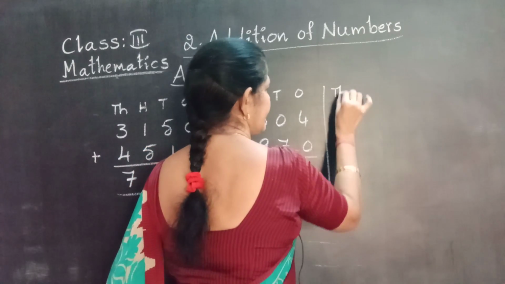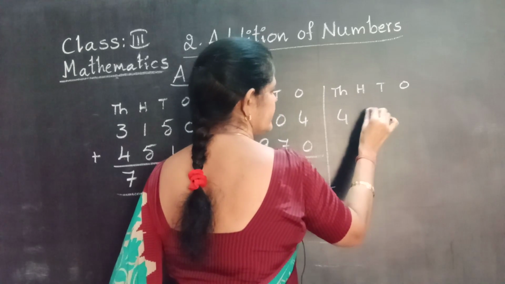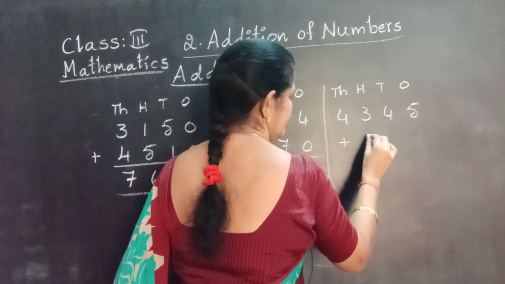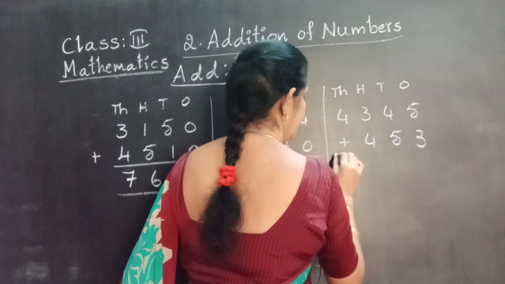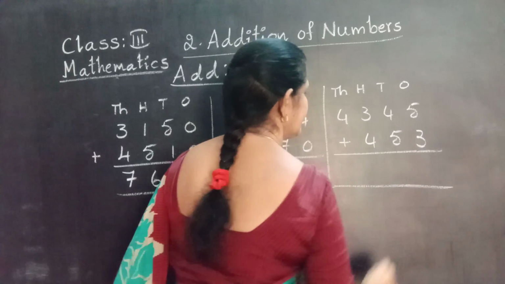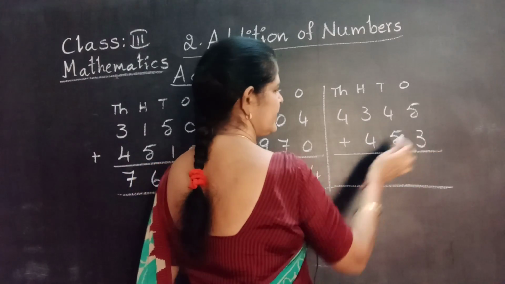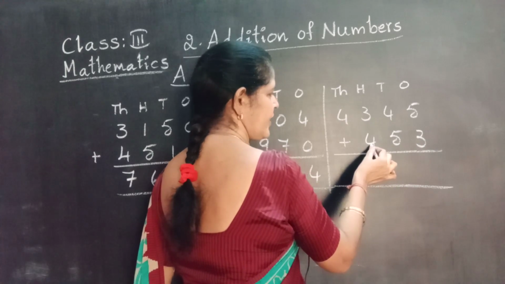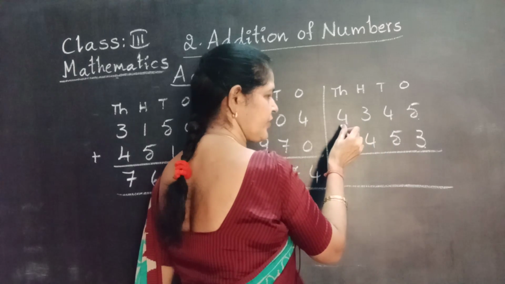Again 4-digit number. 4,345 plus 453. Adding a 4-digit number and a 3-digit number. This is a 3-digit number, start from hundreds. Yes or no? 453. This is a 4-digit number, start from thousands.